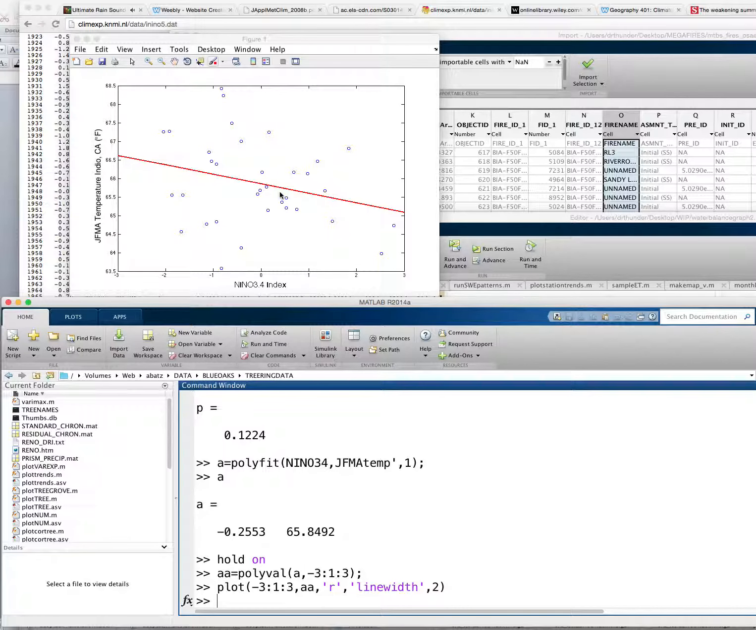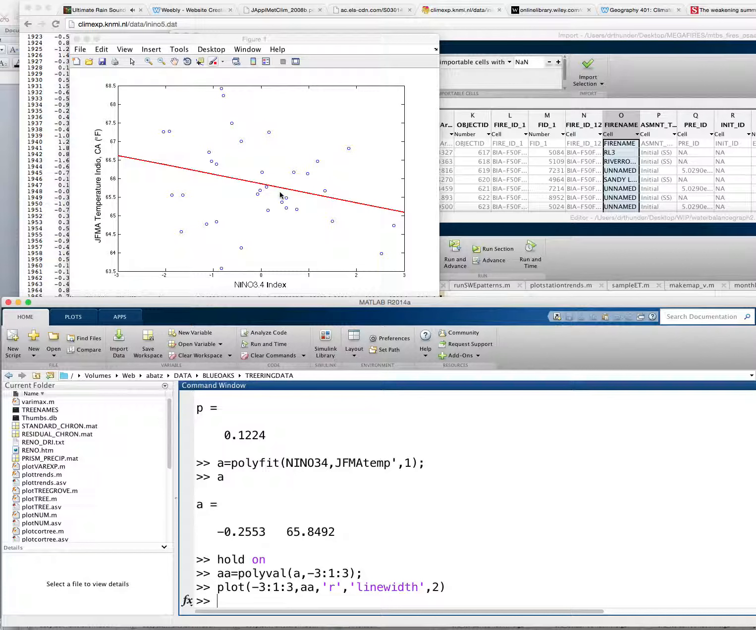In fact, our model has quite a bit of error to it, and that's okay. Again, we only used one predictor variable here, and this may not be the best predictor. Right, we're using the Nino 3.4 by itself to predict temperature in the deserts of Southern California. So you see there's some relationship, but it's not extremely strong.